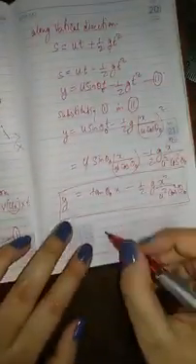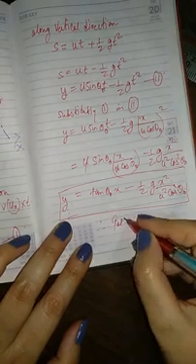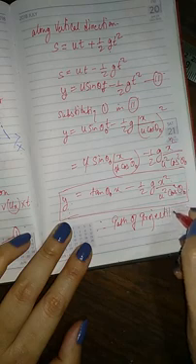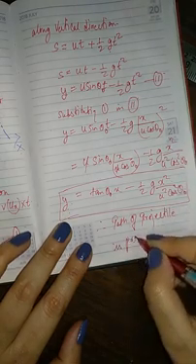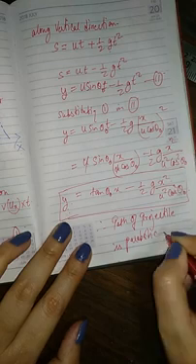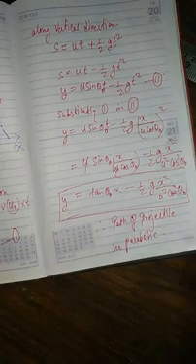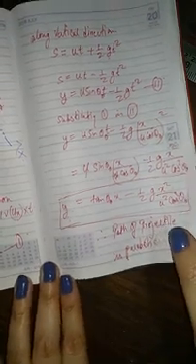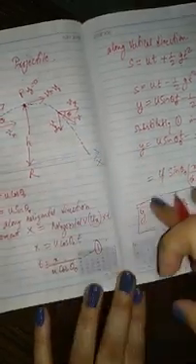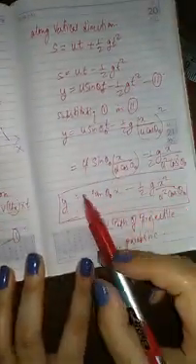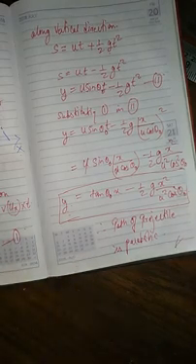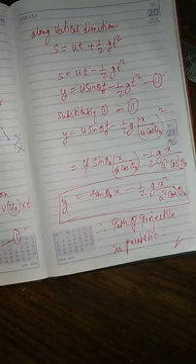So from here we can write, therefore path of projectile is parabolic. So if there is a question in examination to prove the path of the projectile is parabolic, then this is what you need to do. You just have to derive each and everything, explain each and everything, and finally with this equation it is proved that the path of the projectile is parabolic by nature.